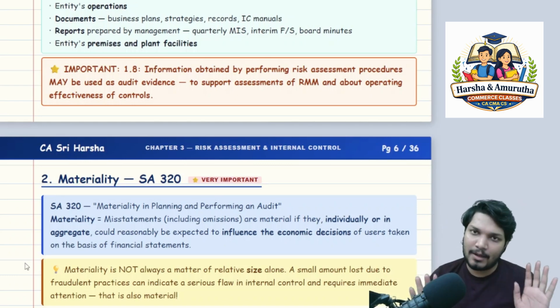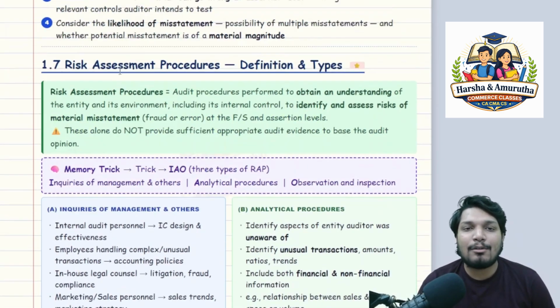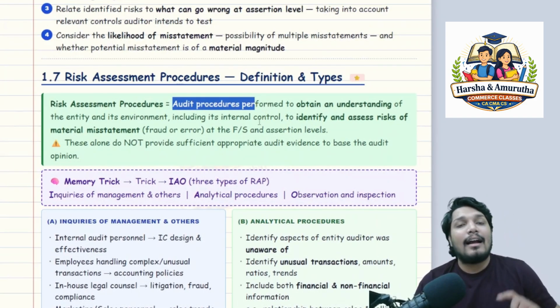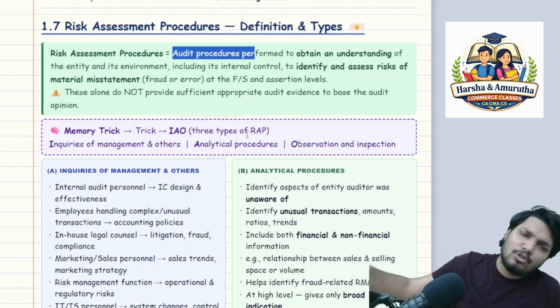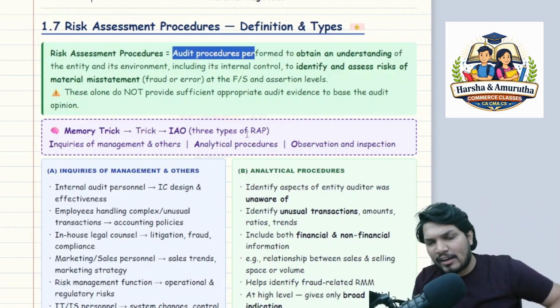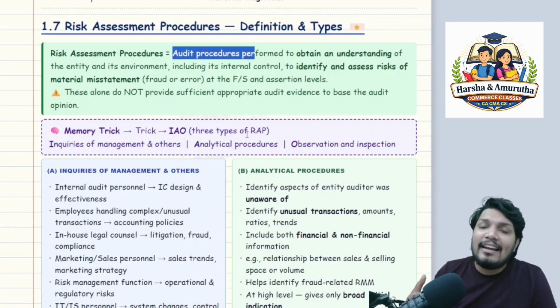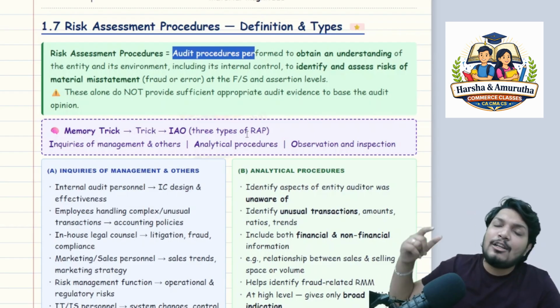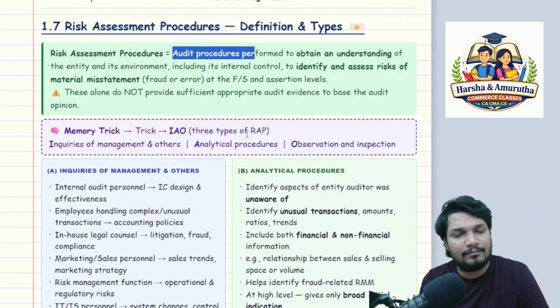Understood, sir? Okay. Right. So these 3 risk assessment procedures. What are those 3? IAO. But what are risk assessment procedures? These are also audit procedures, but they are performed to obtain an understanding of the entity and its environment, which is nothing but what we are talking about in SA 315, including its internal control, to identify and assess the risk of material misstatement, whether due to fraud or error, at a financial statement level or at an assertion level.